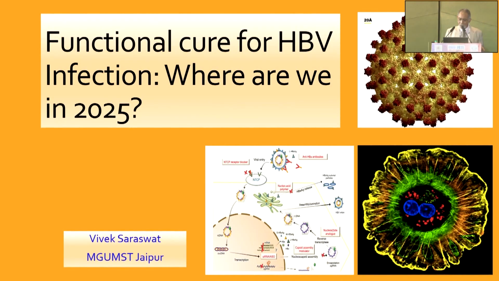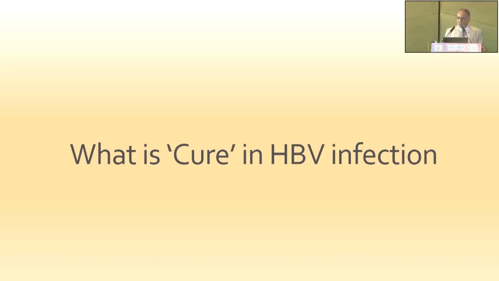This is the B virus, its core, and its life cycle. First, we need to know what we mean by cure in the context of hepatitis B virus infection. For almost every microbial infection, cure means final terminal elimination of the pathogen from the body.